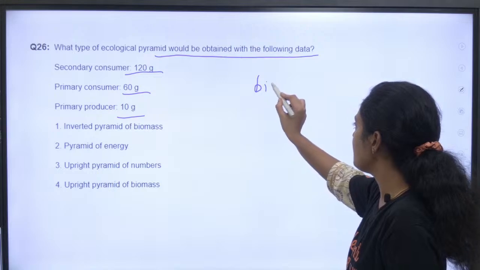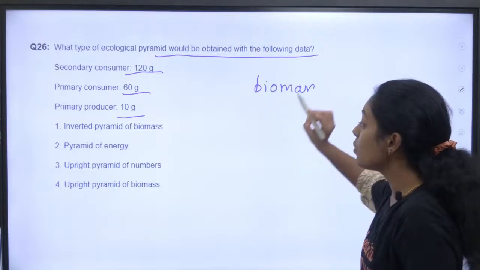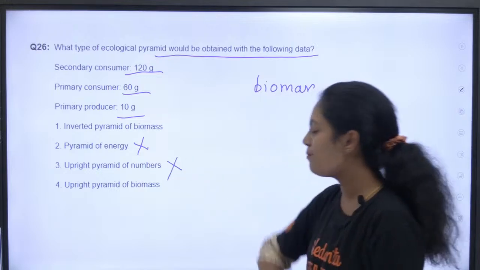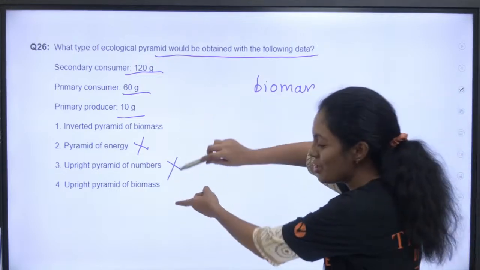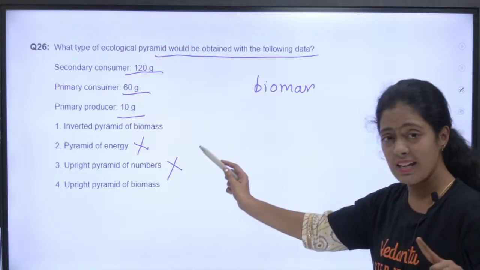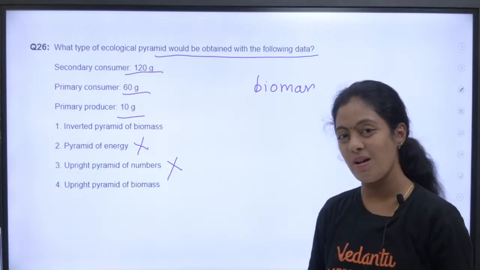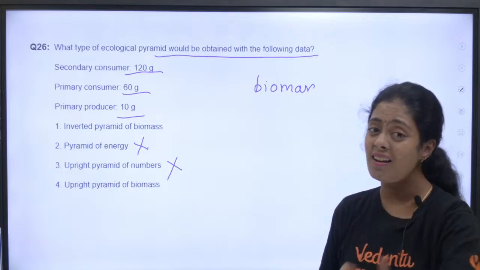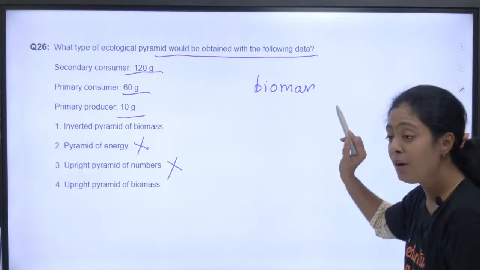It is obviously pyramid of biomass. So I have to delete pyramid of energy யும் கிடையாது, pyramid of numbers யும் கிடையாது. நான் இப்போ வந்து இந்த ரெண்டு ஆப்ஷன்ல ஏதாச்சும் ஒன்று சூஸ் பண்ணணும். See how I am approaching the question. Grams இருக்கு. So grams னா என்ன பசங்களா? Biomass, right? I cannot tell it in numbers or I cannot tell it in energy. Energy na calories irukkum. Okay, so it is a pyramid of biomass.